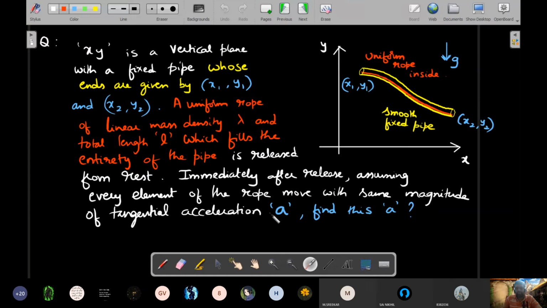Right. Find the value of that tangential magnitude of acceleration. That's the question, in terms of given quantities. x1, y1 is given, x2, y2 is given. Lambda of the rope is given, total length L is given, and acceleration due to gravity. What is not given is the arbitrary shape of the pipe and rope is not mentioned. So maybe he's thinking that's not going to affect your answer. So let's try to see that.